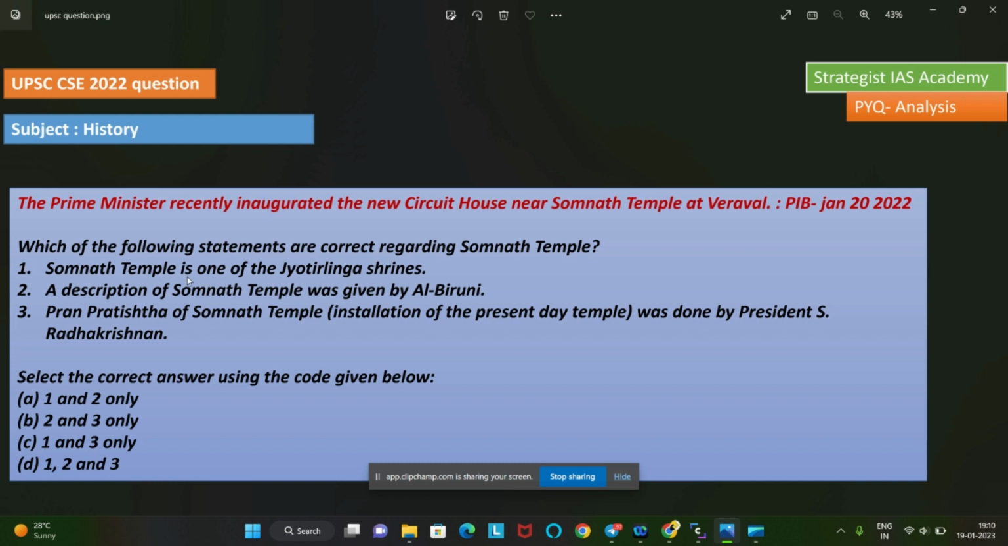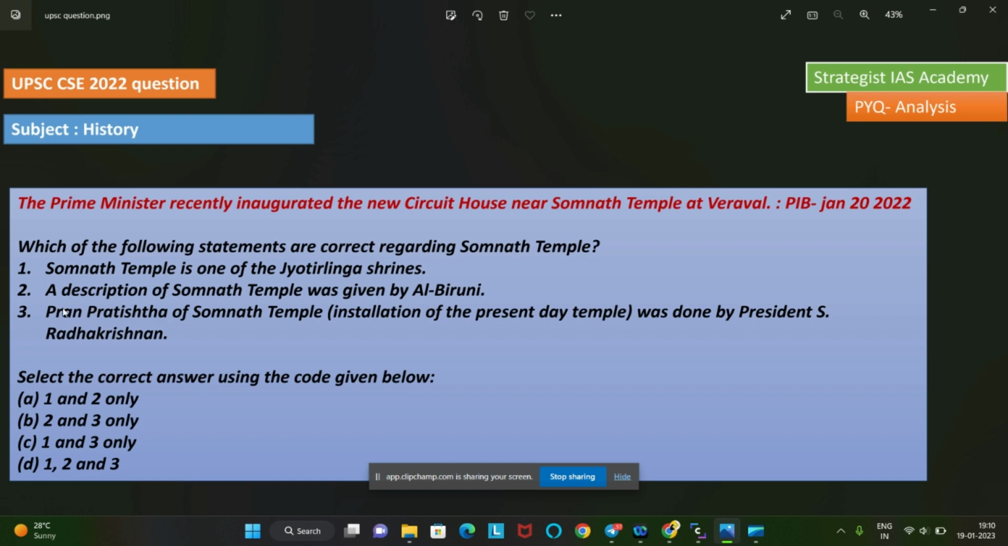And the first point they have given: Somnath temple is one of the Jyotirlinga shrines. This we have read in that first line itself. Like I told, this is important because it was first among the 12 Jyotirlinga shrines, so they have taken that. And second point, a description of Somnath temple was given by Al Biruni. So he's a historian traveler. In previous prelims, a lot of questions have come from the travelers and historians, and his name is also in NCERT, 12th standard NCERT. So they have asked a description of Somnath temple was given by him.